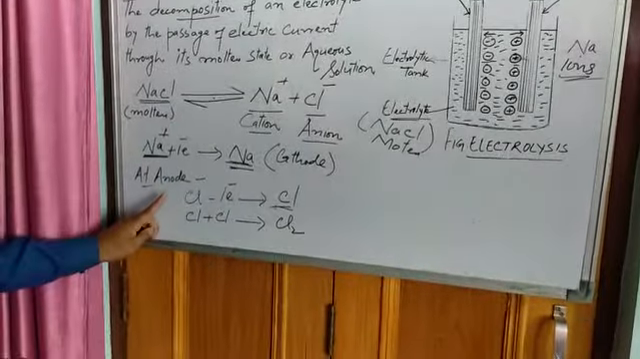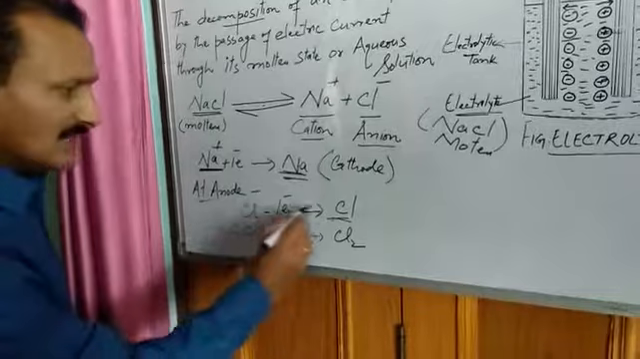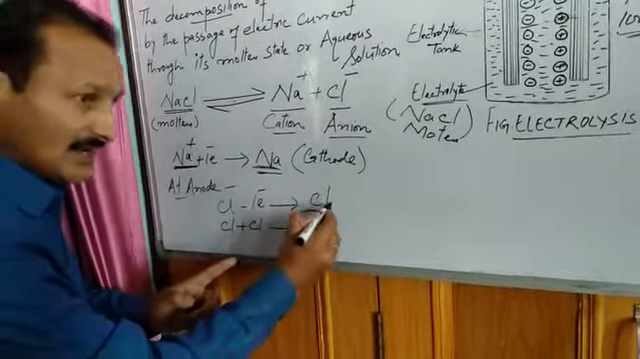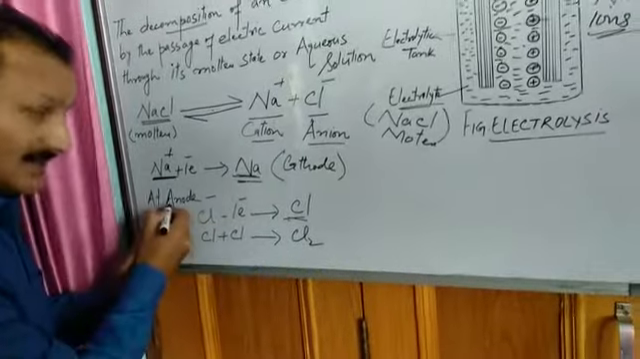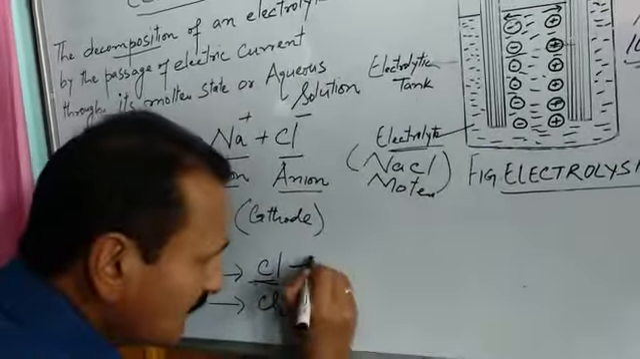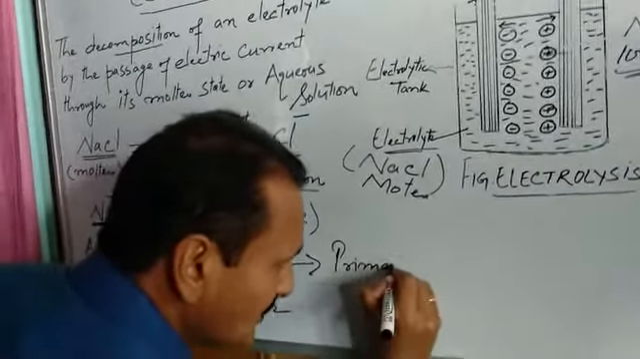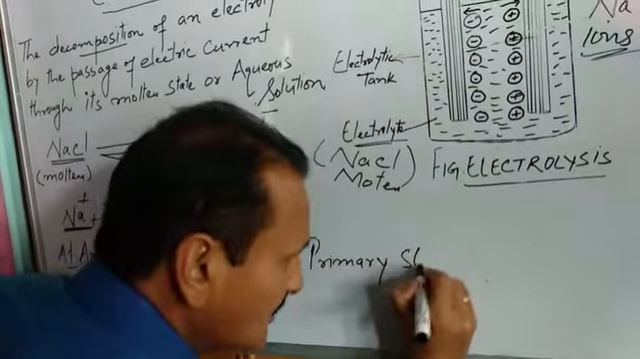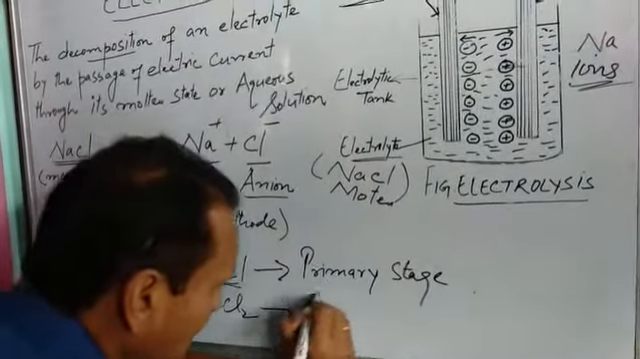Now here at anode, 2 types of changes have taken place. In the first case, chlorine atom has been formed, and in the second case, at anode, chlorine gas has been formed. So this stage is known as primary stage, first stage. This is primary stage, and this is secondary stage.